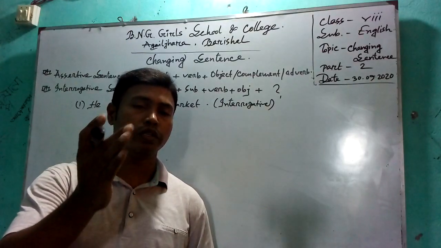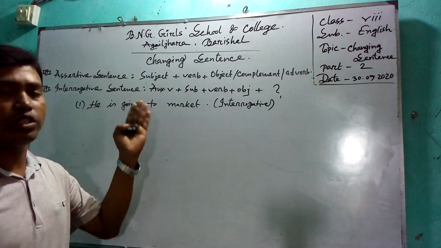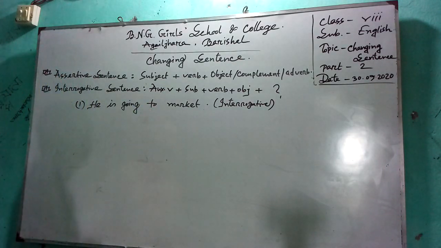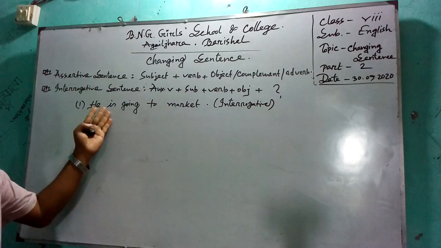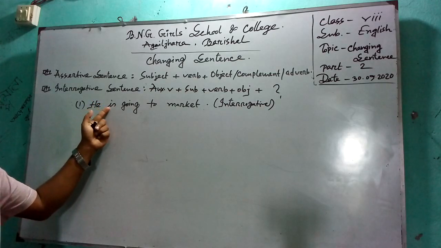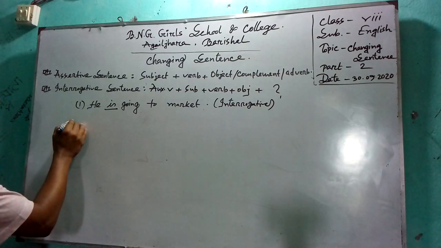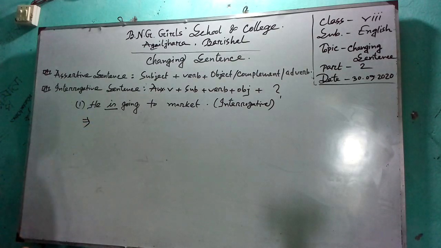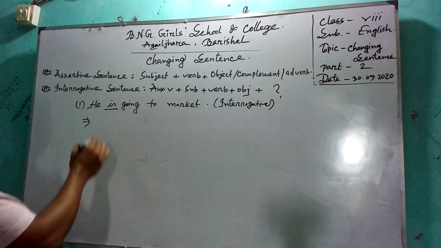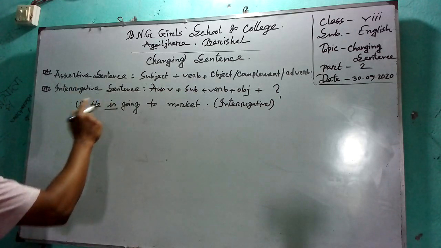So you need an auxiliary verb. In this sentence you will notice the auxiliary verb is present, and that is "is". So at the beginning of this sentence we have to write the auxiliary verb "is".